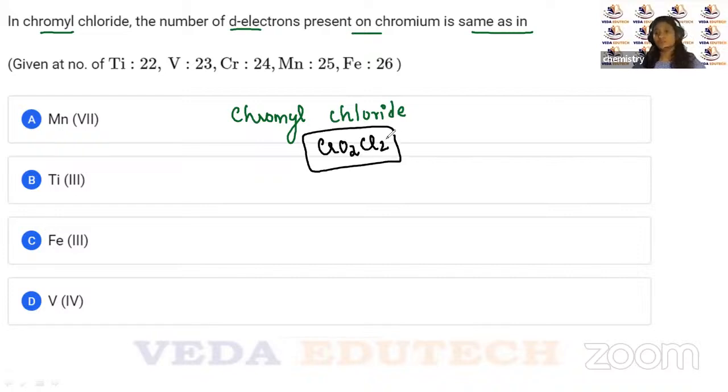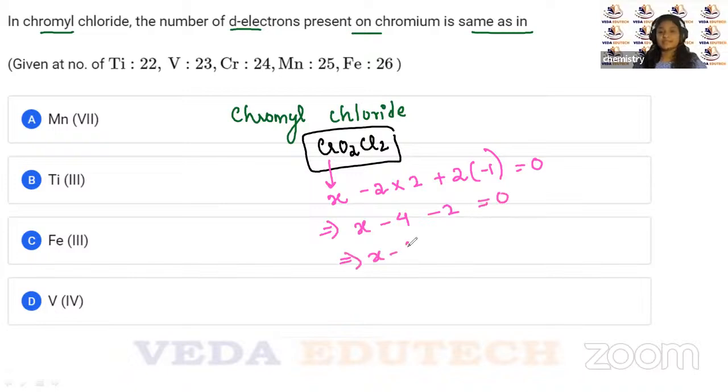This is the formula of chromyl fluoride, right? So if we want to find out the oxidation state of chromium, let this be X. This is -2 into 2, plus 2 into -1, equal to 0. So X minus 4 minus 2 is equal to 0. X minus 6 is equal to 0, which implies X equals +6. So we know from here that chromium has an oxidation state of +6.